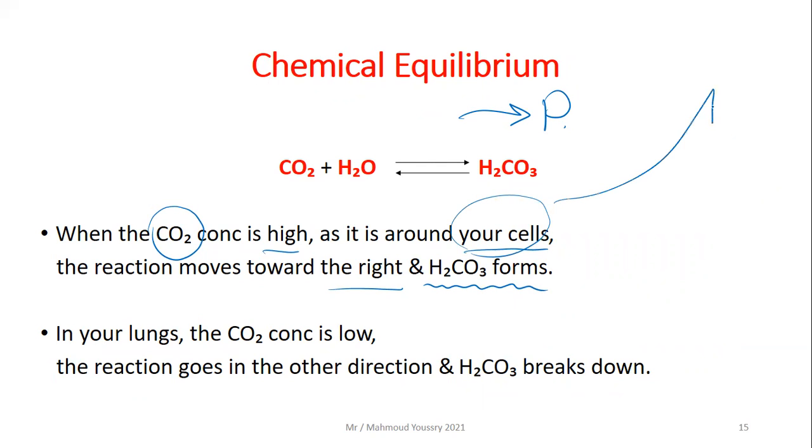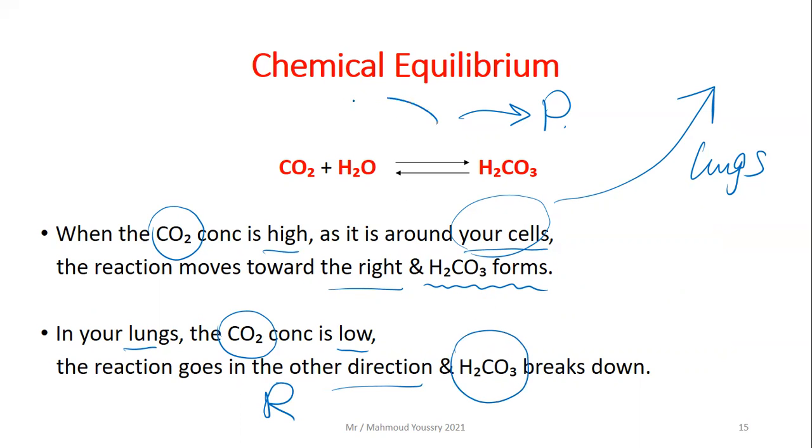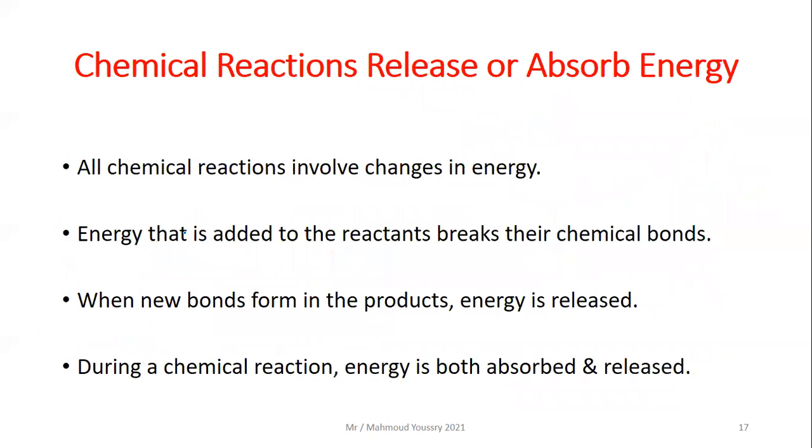Then when the blood carries this carbonic acid to your lungs, what happens next? In your lungs, the carbon dioxide concentration is low. In this case, the reaction goes in the other direction, to the left, to the direction of the reactants. And the carbonic acid breaks down into water and carbon dioxide.